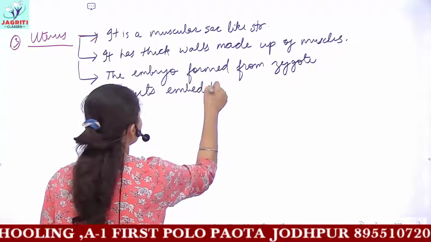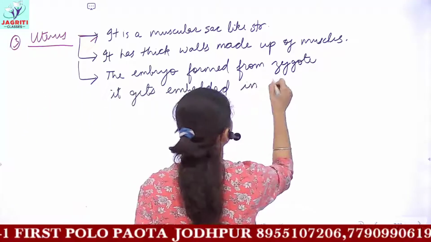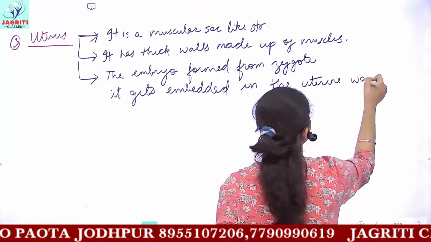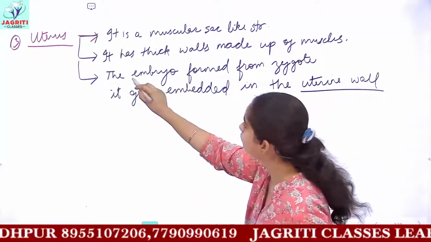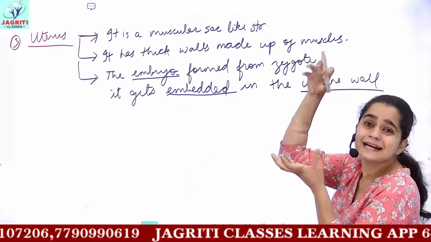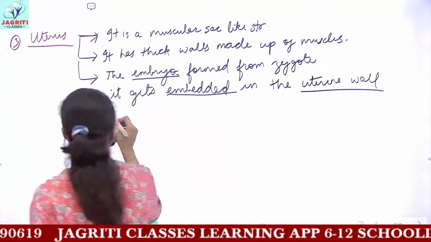Embedded means it gets stuck, okay? It gets attached. So it gets embedded in the uterine wall. Uterine wall means wall of the uterus. So this embryo which is formed from the zygote, it now gets embedded or it gets attached very deeply with the walls of the uterus.